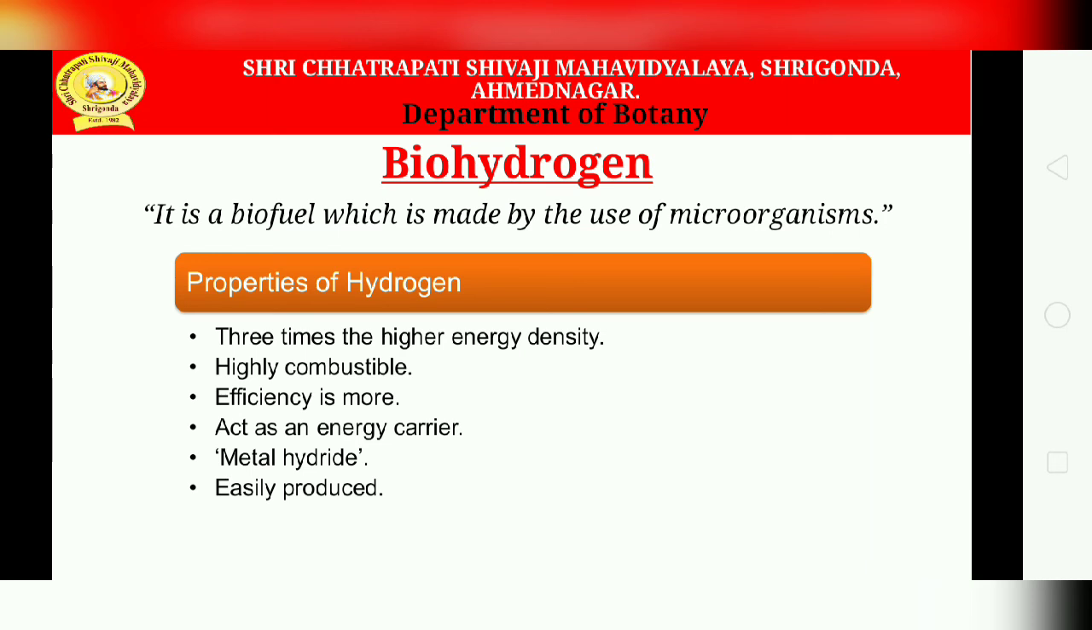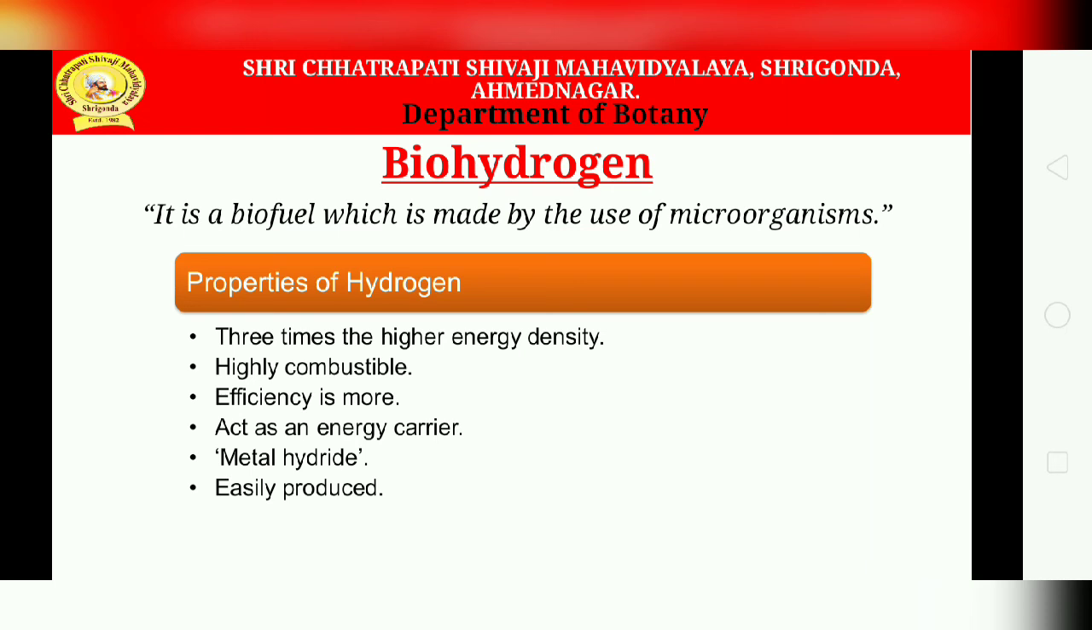So it acts as an energy carrier, with sunlight, wind and water as renewable sources. Hydrogen can be used as a transport fuel by storing it as a metal hydride. Next, it can be easily produced by renewable sources of energy like solar, wind, water, etc. Now these are the properties, but what are the limitations of this?